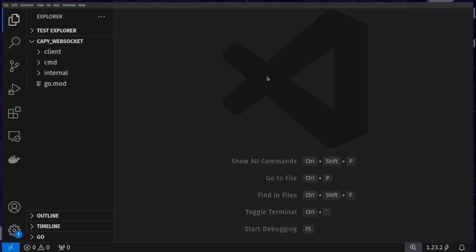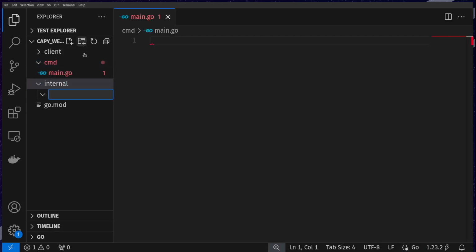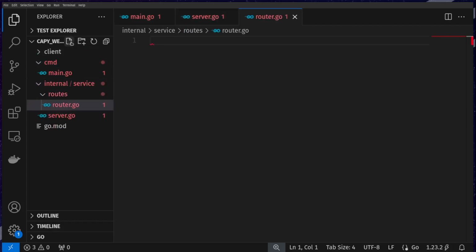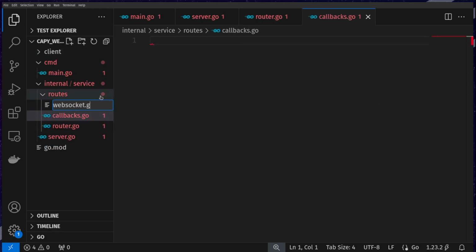So right now I have a basic Go project set up with a client folder, a cmd folder, and an internal folder. Next, what we'll do is just start creating the source files for our cmd and internal folders. And then we can start with main.go, and then we start creating server.go, and then we can create routes.go that will add the routes to our WebSocket server for a connection to happen.